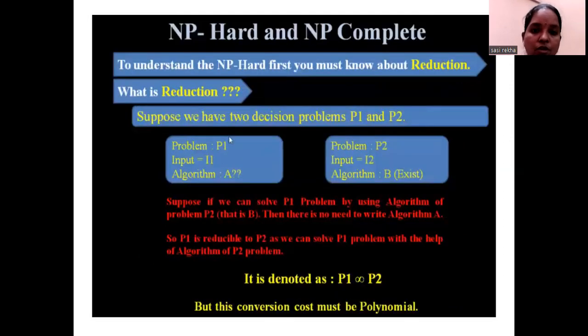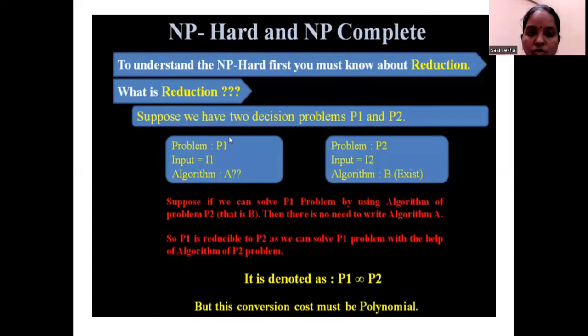Okay. So moving on to NP hard and NP complete. This is a subdivision of NP problems. To understand NP hard, we first need to know a concept called reduction. It is very simple. You have two decision problems, P1 and P2, with inputs I1 and I2. But for problem P1, an algorithm does not exist. I have marked a question mark, which means an algorithm does not exist for that particular problem.